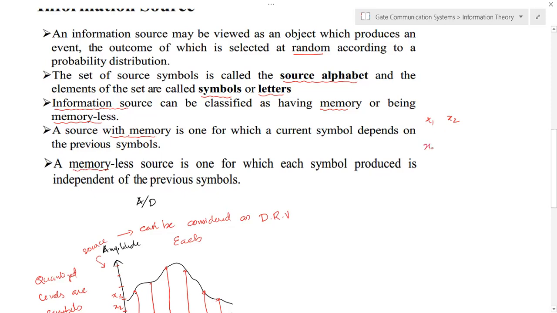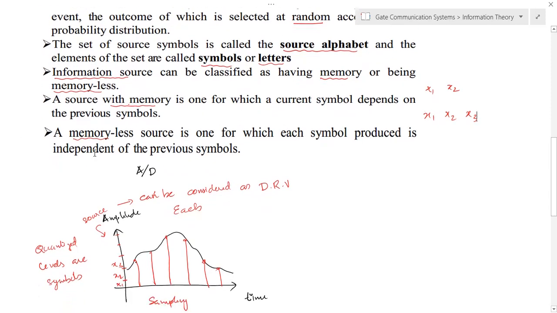There is no connection between the occurrence of x1, x2, x3, etc. But if it is a system with memory, the occurrence of each symbol depends on the previous or other symbols. That's the difference between an information source with memory and an information source without memory. So mainly we will discuss a memoryless system in the coming discussion.